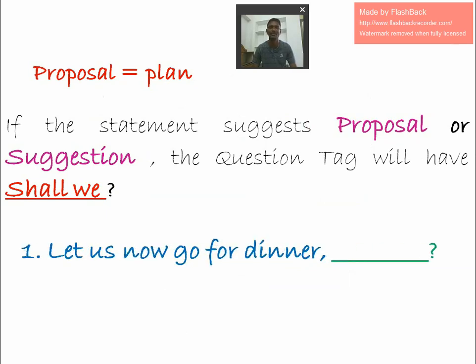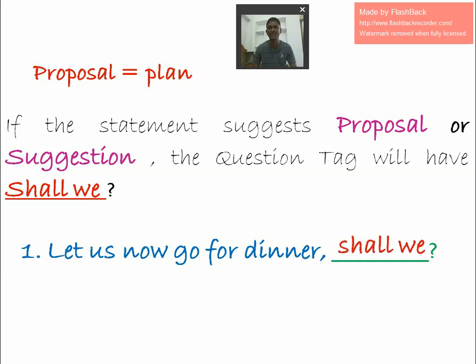Example. If a statement starts with let us, to remember, always the tag would be shall we. Look at: let us now go for dinner. It may be a proposal or it may be a suggestion. It's already high time to have food. At the time we have to write, it's a suggestion, right? Or it may be a plan. So in that situation, we have to use the tag shall we.